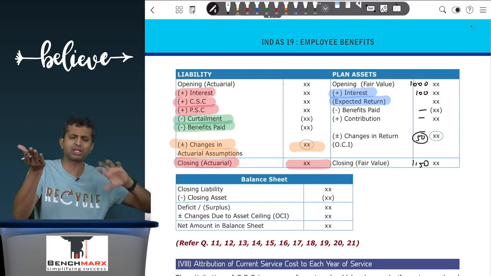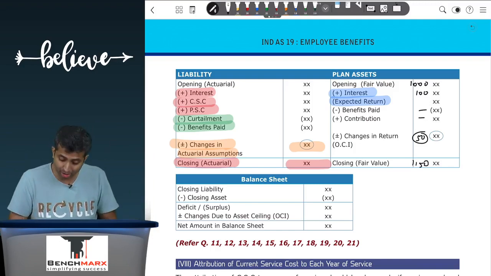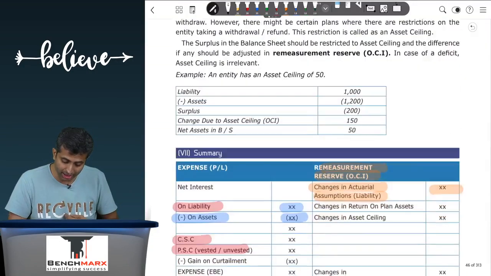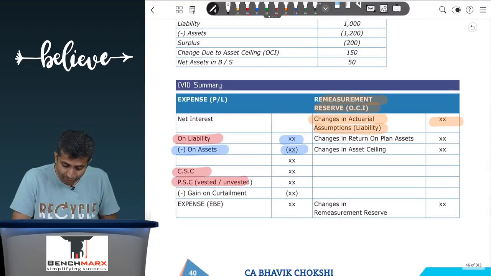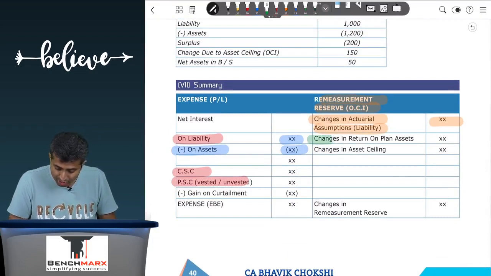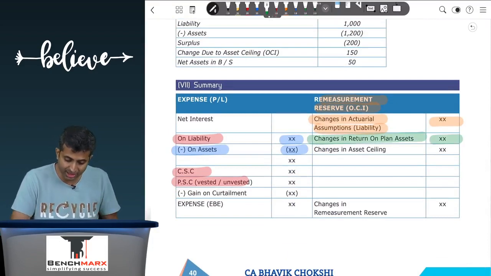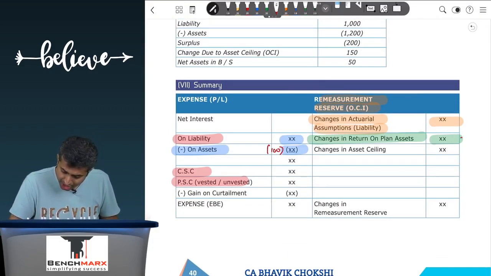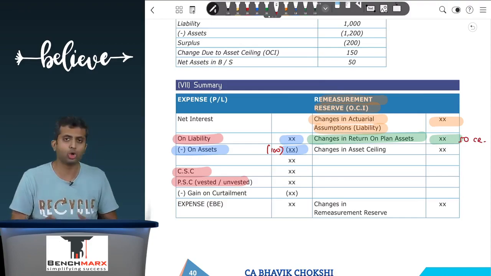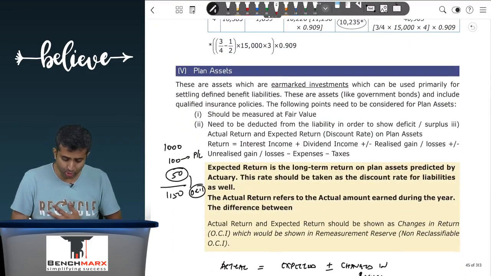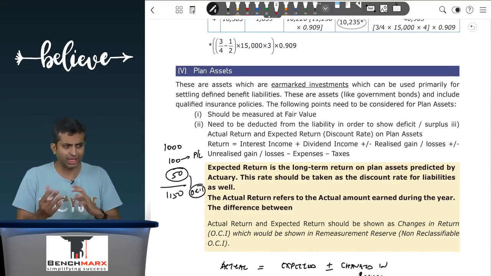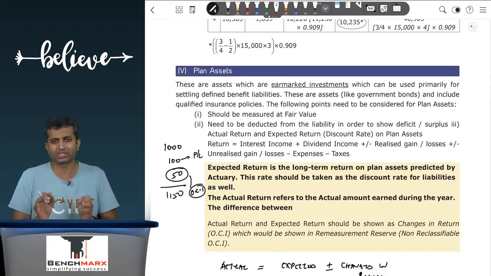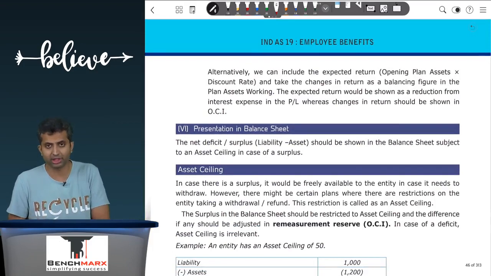So plan assets is debited. Then what will you credit? Well, the remeasurement reserve. This change will go against the remeasurement reserve. So this is the effect arising due to remeasurement reserve, changes in return on plan assets. So for example, in our example, less 100 will appear over here, whereas a 50 credit will appear over here. Okay, so this is about plan assets. I would rate this treatment of actual expected return and changes in return to be slightly important. A bit of practice is definitely needed.